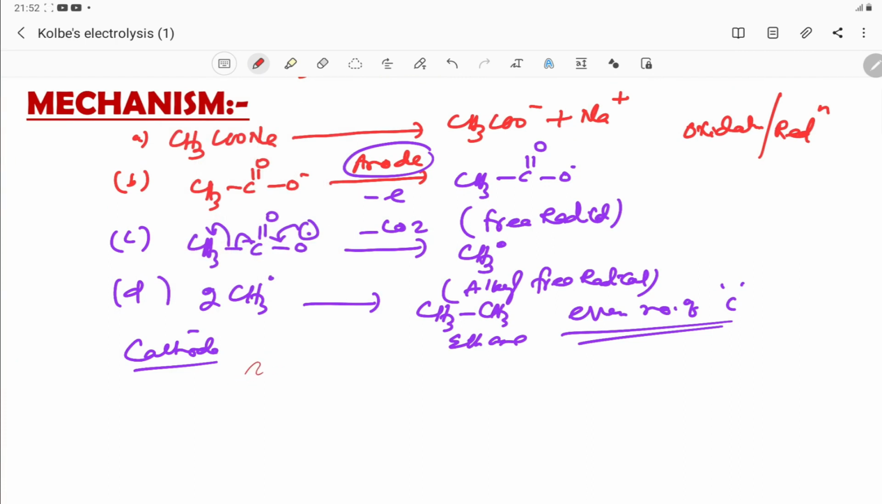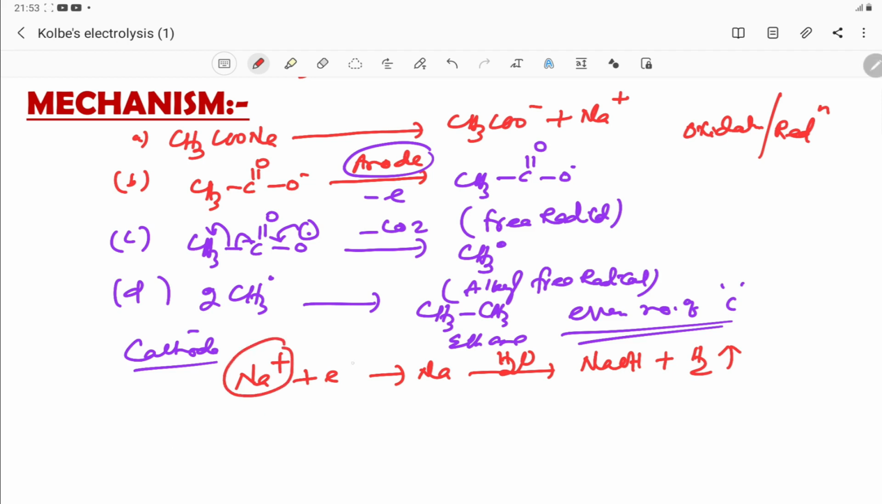At the cathode, Na+ moves towards the cathode and is converted to sodium. But sodium in the presence of water, in aqueous medium, produces sodium hydroxide and hydrogen gas is formed. If you see, this is one way, or you can say Na+ is there, and as it is an aqueous medium, H+ is also available. H+ gains one electron, becomes hydrogen, and these hydrogen atoms combine to form an H2 molecule.